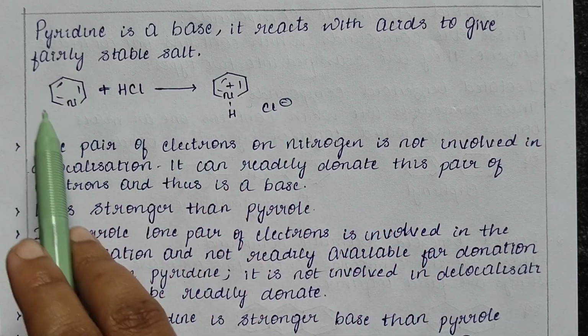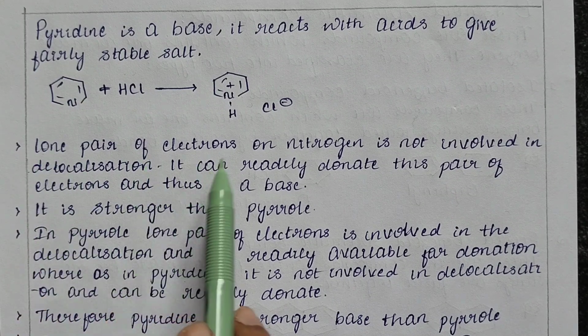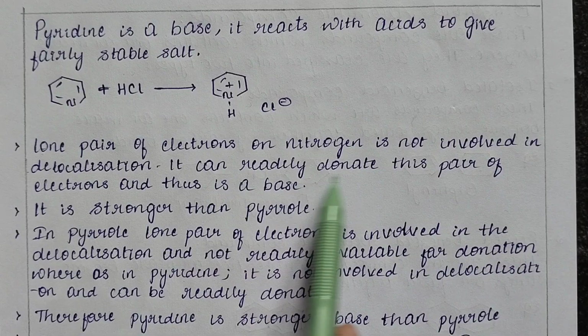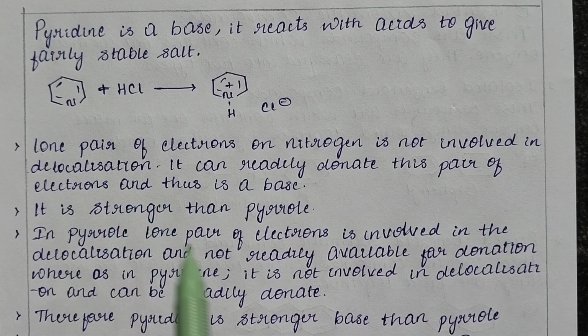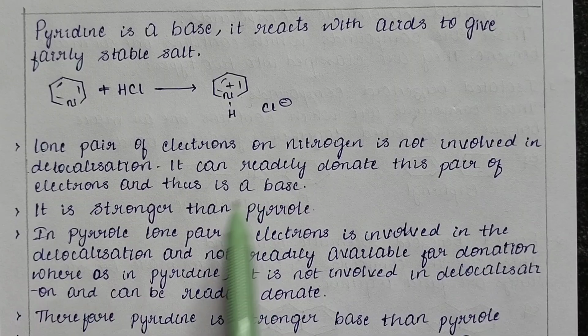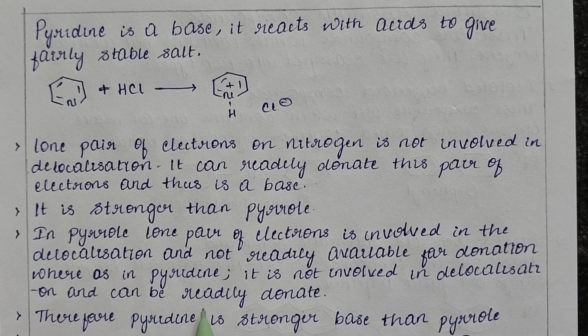The general reaction is represented here. We can see the explanation here. The lone pair of electrons of nitrogen is not involved in delocalization, so it can readily donate this pair of electrons, and thus it is basic in nature, and it is stronger than pyrrole. In pyrrole, the lone pair of electrons is involved in the delocalization and is not readily available for donation. Whereas in pyridine, it is not involved in delocalization and can be readily donated. Therefore, pyridine is a stronger base when compared to pyrrole.